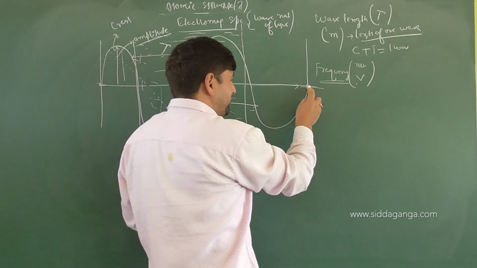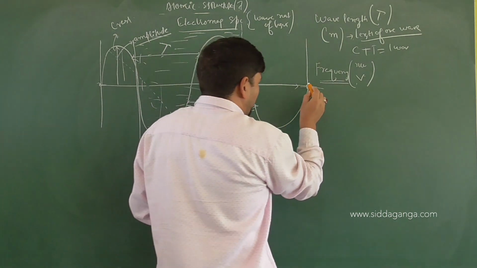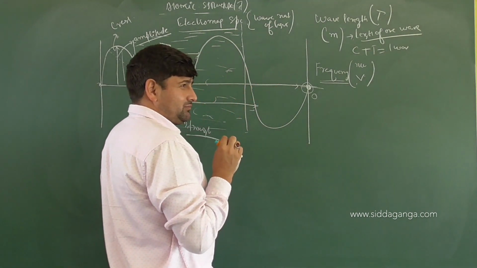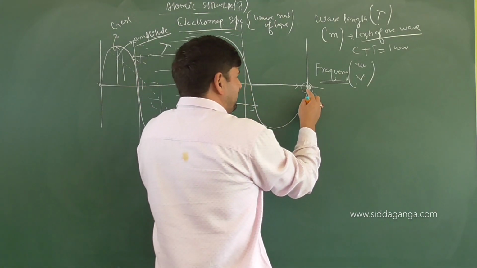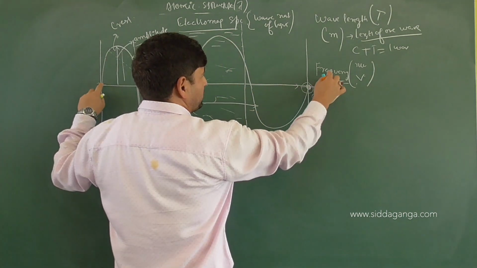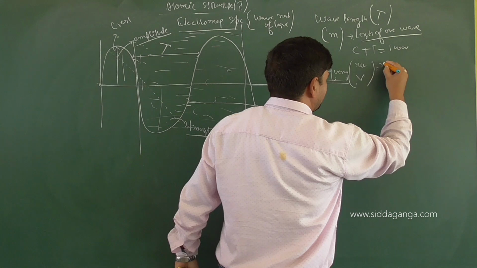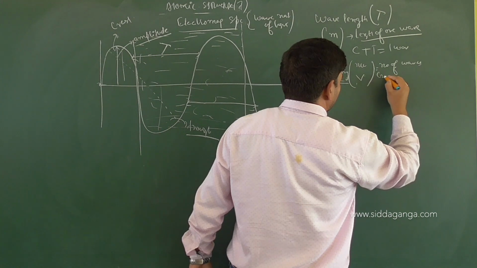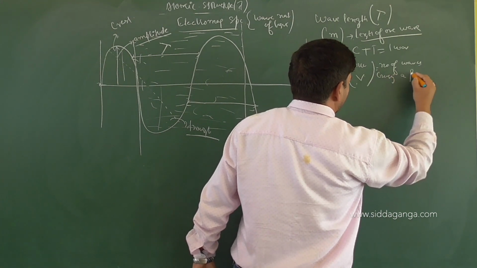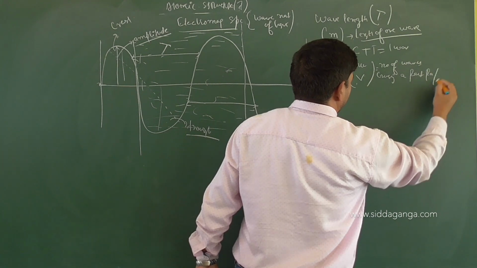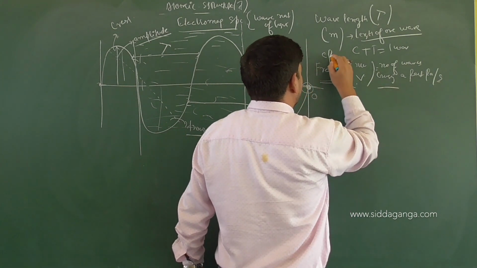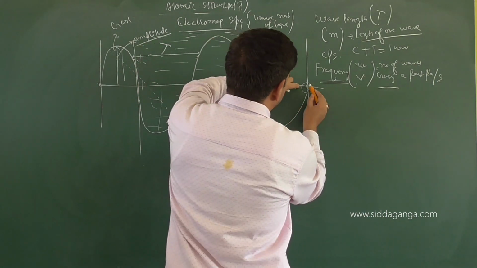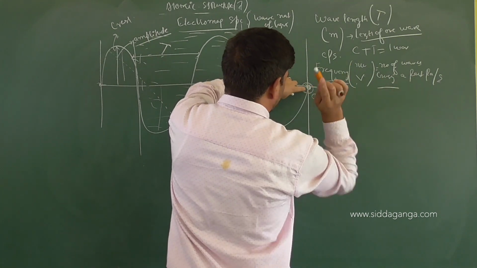When you look at the frequency of a wave, it means through a particular point which we are observing, suppose O, per unit time or per second, the total number of waves that are crossing this particular point, we call that frequency. So frequency is the number of waves crossing a particular point per second. This frequency we also call cycles per second, and remember here, one cycle means one wave. So how many waves will be crossing this particular point per unit time, we call that frequency.